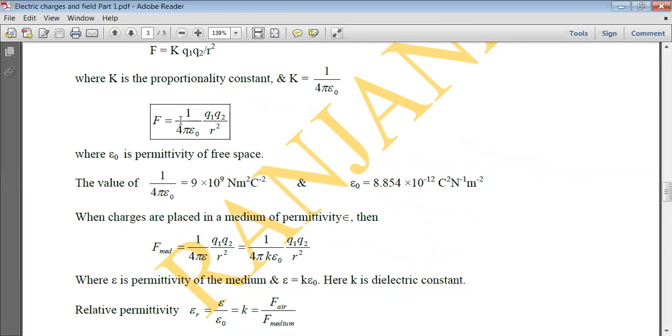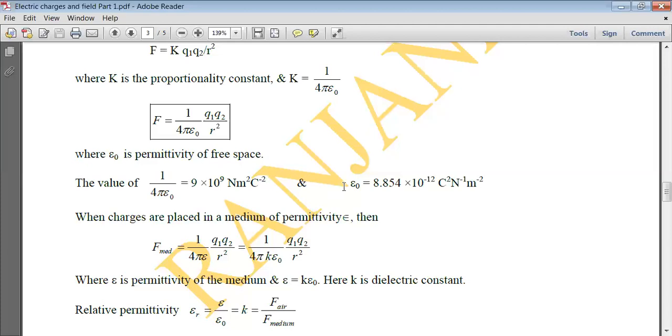Now what will be its SI unit? 1 upon 4 pi epsilon naught is equal to F into R square upon Q1 into Q2. So its unit will be Newton into meter square upon Coulomb into Coulomb, Coulomb square. Newton meter square per Coulomb square. So the value of 1 upon 4 pi epsilon naught is 9 into 10 raised to the power 9 Newton meter square per Coulomb square.